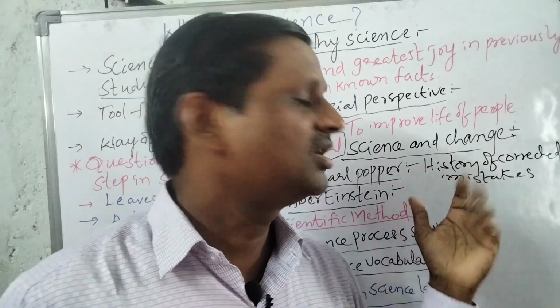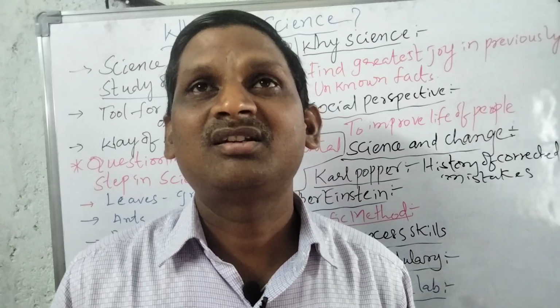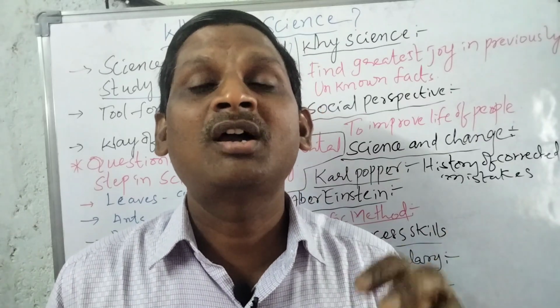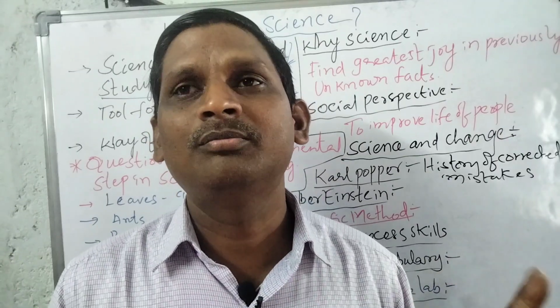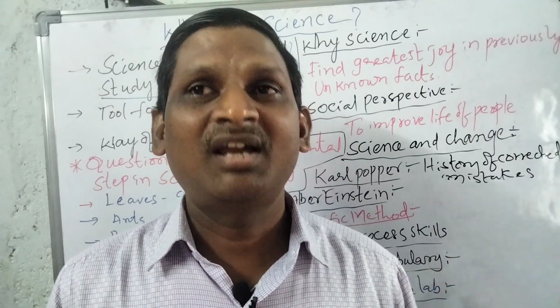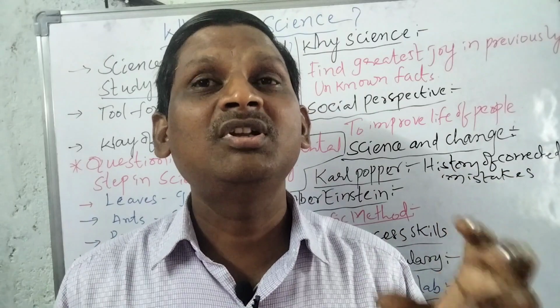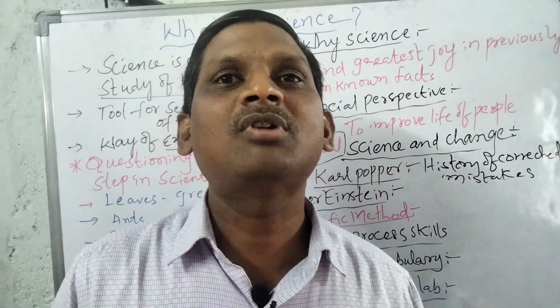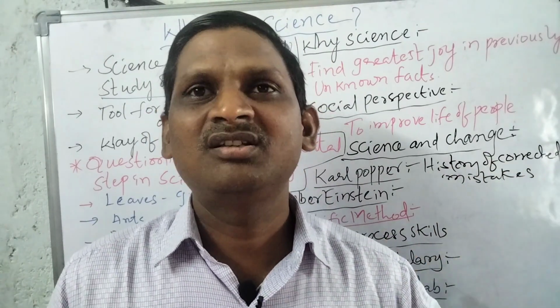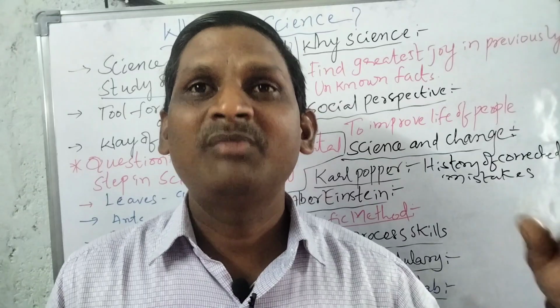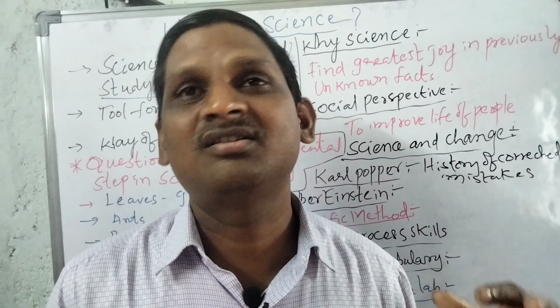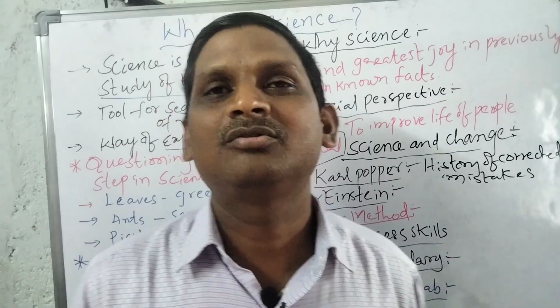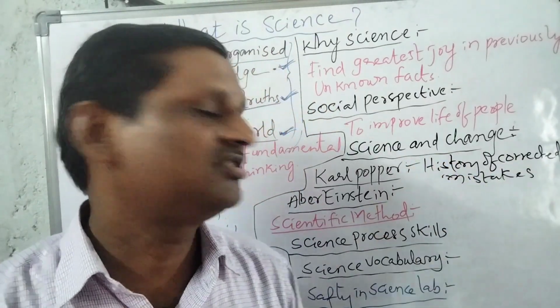So Albert Einstein says that he retracts everything he wrote the year before. Because there might be a chance of changing, every day he can find new things in science, so science is never constant. This is about science and change.